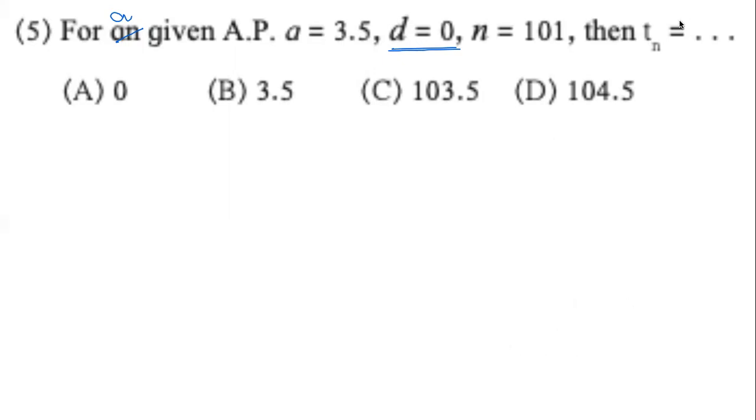So it's like a constant AP. All the terms will be same as the first term. So the direct answer will be B, 3.5. If you can explain that D equals 0, therefore correct answer is B, 3.5, this is enough.